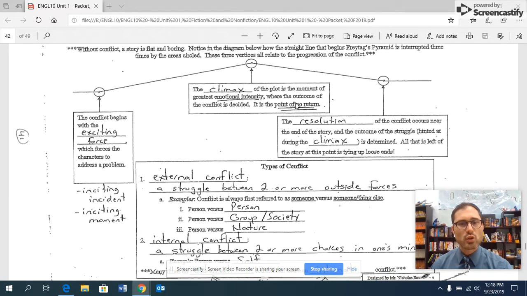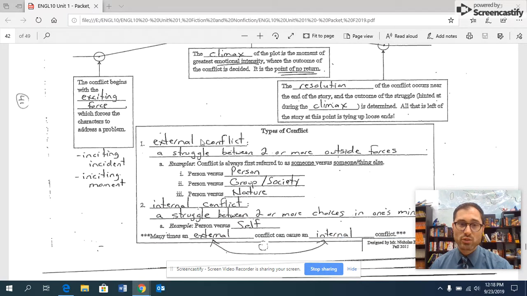Now, we do have two major types of conflict. We have external conflicts and internal conflicts. External conflict means the character has no control over whatever he or she is fighting against. We label these as person versus something else. So person versus society, person versus nature, person versus God, person versus technology, whatever it is, something that the character cannot control, and the character is struggling with that.